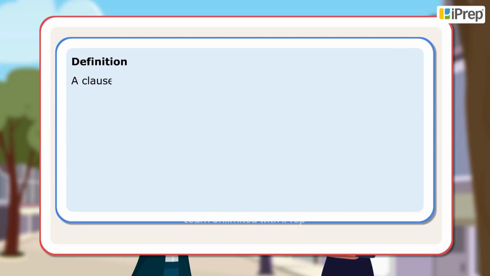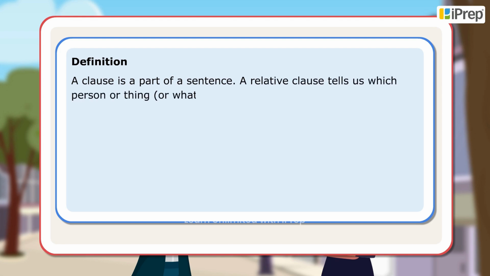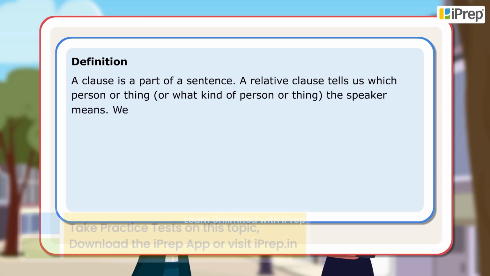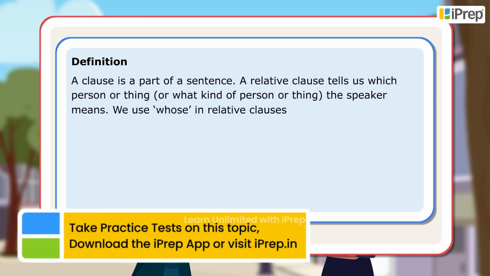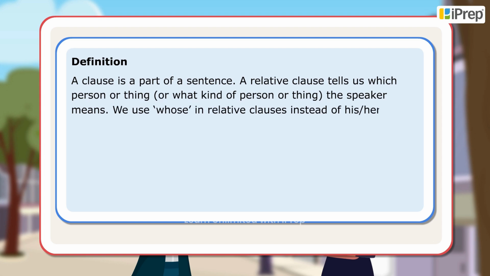Definition. A clause is a part of a sentence. A relative clause tells us which person or thing or what kind of a person or thing the speaker means. We use whose in relative clauses instead of his, her, their. We use whose mostly for people.